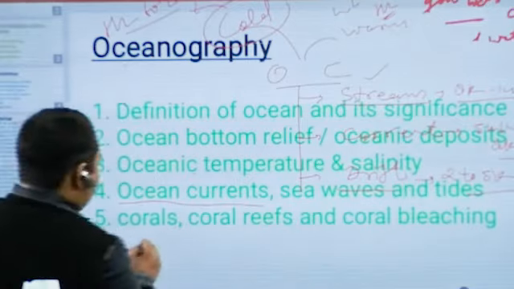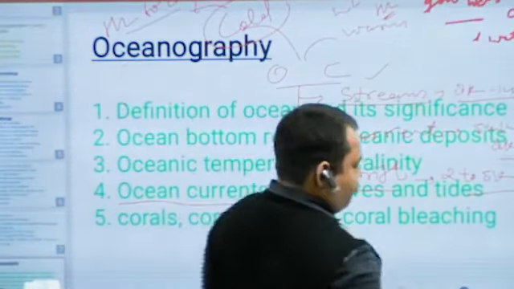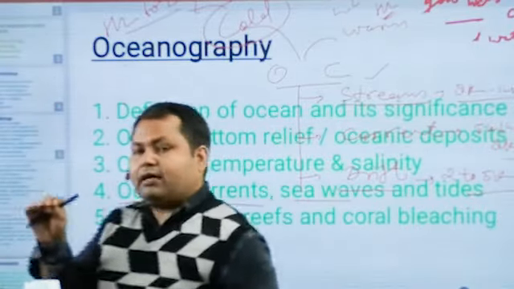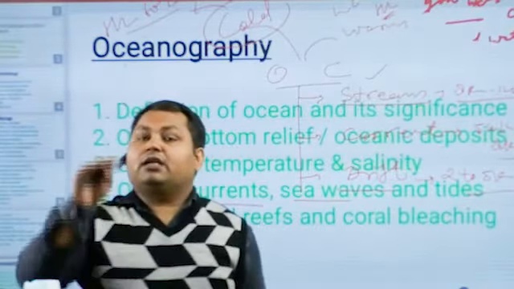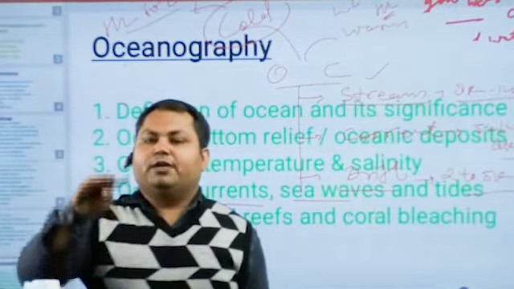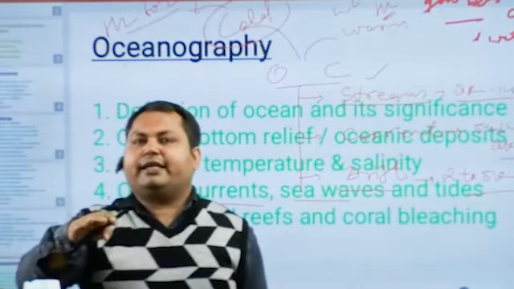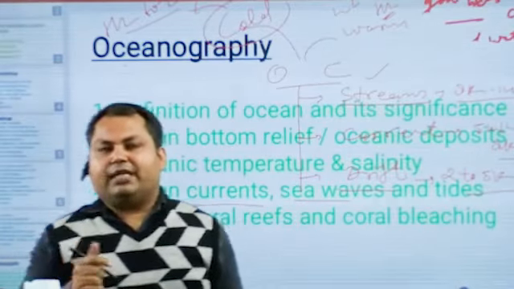The next topic is sea waves. What are sea waves? Sea waves are moving water bodies of the ocean under the influence of a pressure gradient. Pressure gradient means the vertical pressure gradient of the atmosphere.